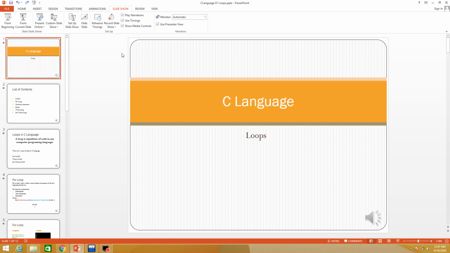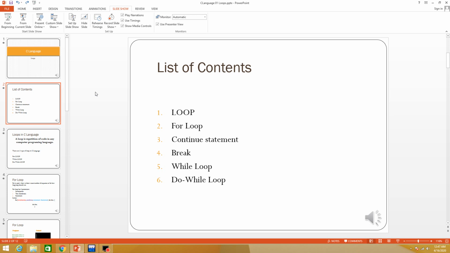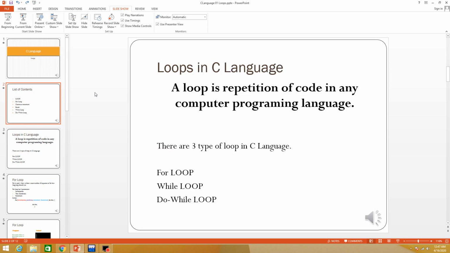Hello everyone, today we will discuss C language including loop, for loop, continue statement, break statement, while loop and do while loop. A loop is repetition of any code in any programming language.